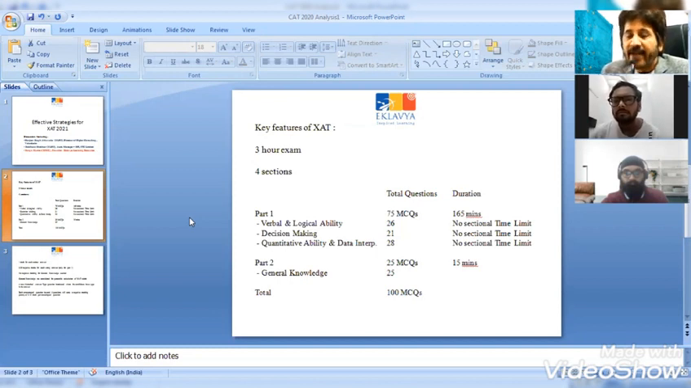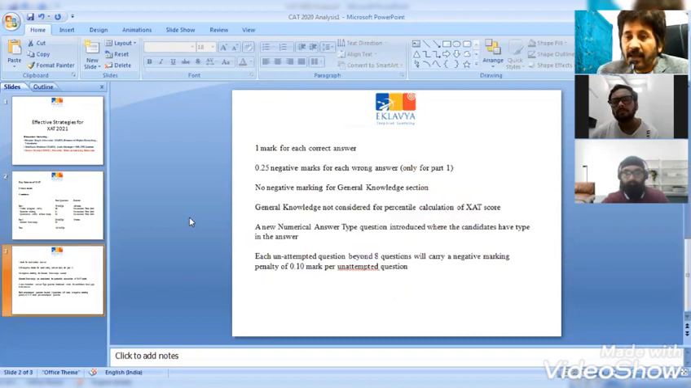There are another 25 questions which are general knowledge questions, to be answered in 15 minutes. So overall 100 questions. Overall time available is 180 minutes or 3 hours. Certain other key features that every student needs to know: there's 1 mark for each correct answer in ZAT, 0.25 negative mark for each wrong answer. There is no negative mark for general knowledge questions, and the general knowledge questions are not taken into account while calculating the overall percentile.